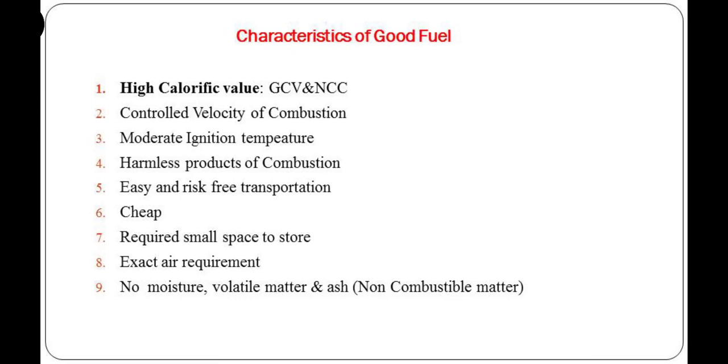Second important property is the velocity of combustion. Velocity of combustion means speed of combustion, rate of combustion. Combustion is the oxidation of fuel at high temperature. So this is one type of chemical reaction, and that reaction has its own speed. The speed with which combustion of fuel takes place is called the velocity of combustion. The speed of combustion of fuel should be moderate and controllable. In case of liquid and gaseous fuel, combustion takes place rapidly, so it can be controlled and stopped when needed.